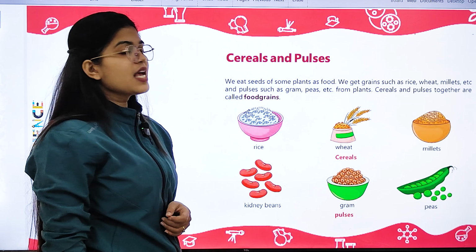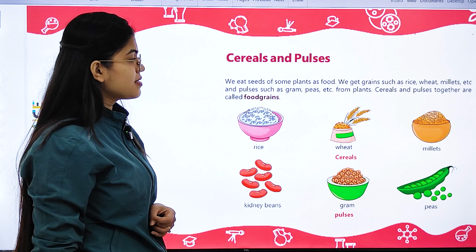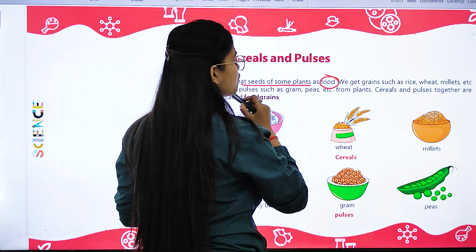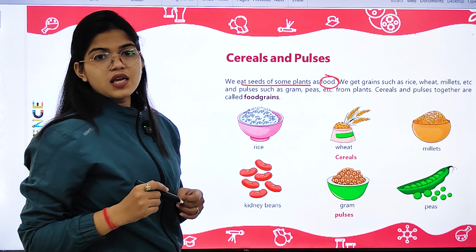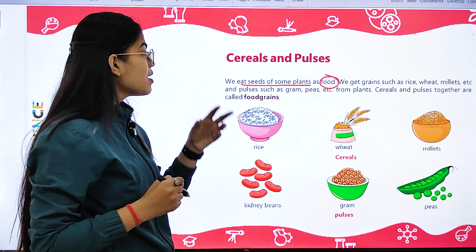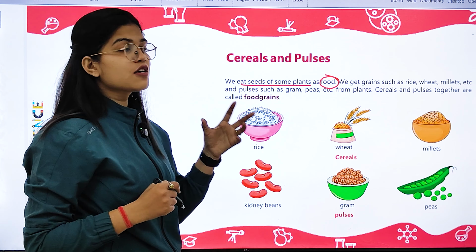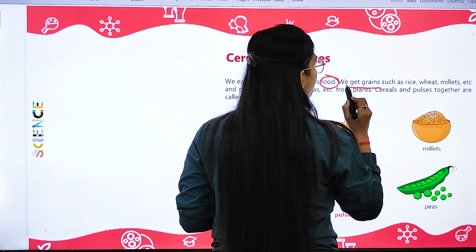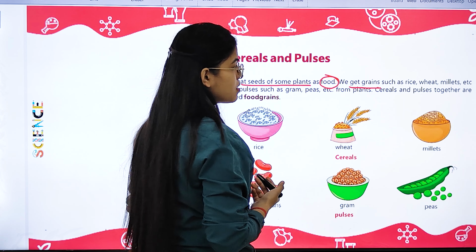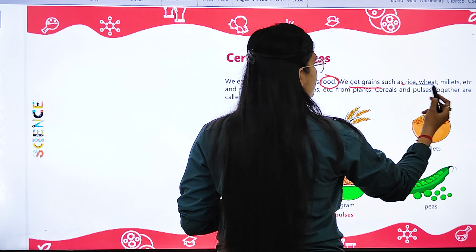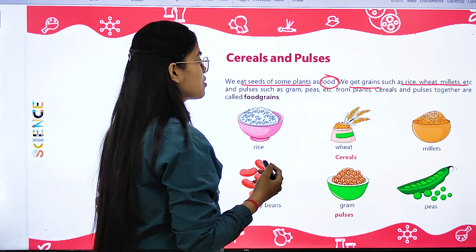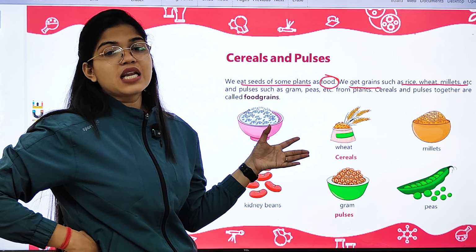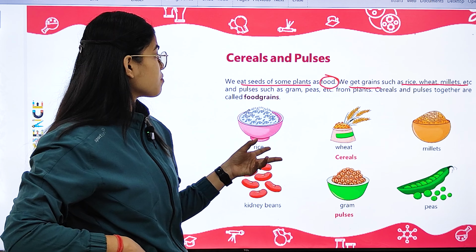Next, we get cereals and pulses. We eat seeds of some plants as food. We get grains. I hope we all eat grains, like rice, wheat, millet, etc. All these are types of grains, and we get these grains from plants.